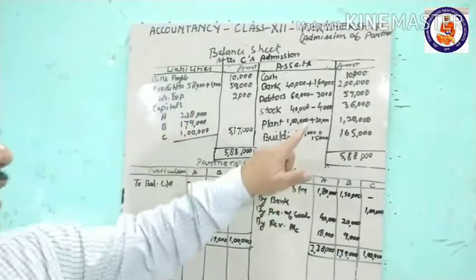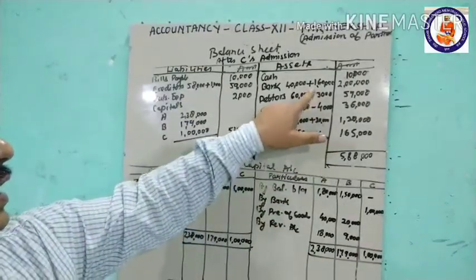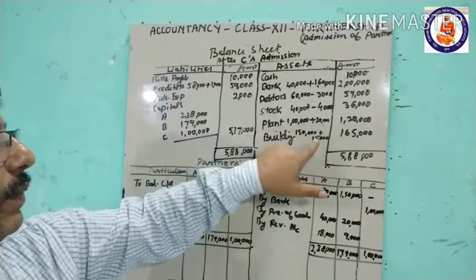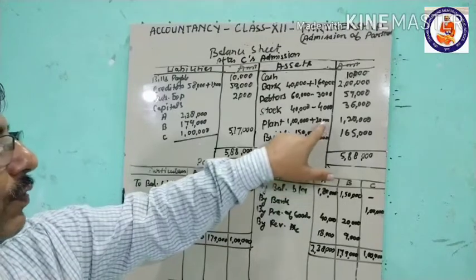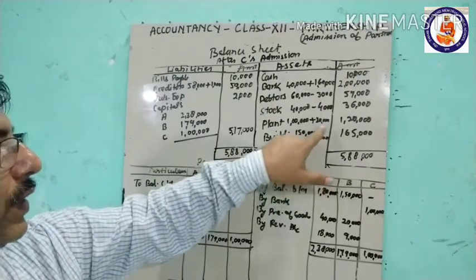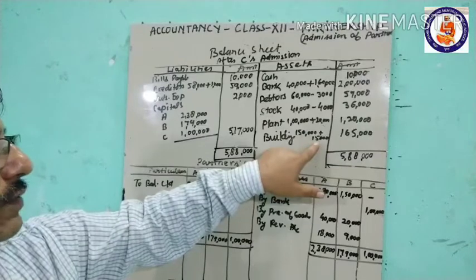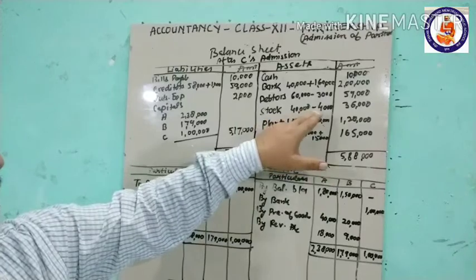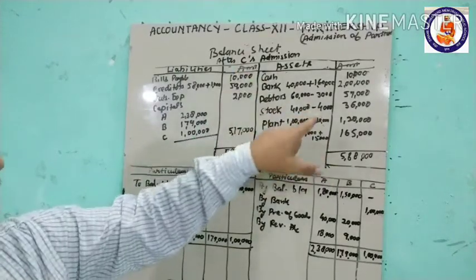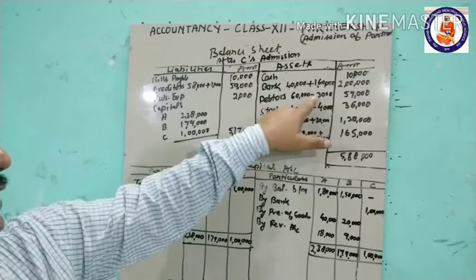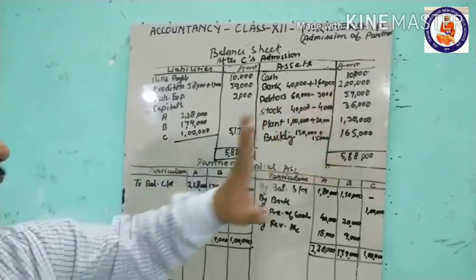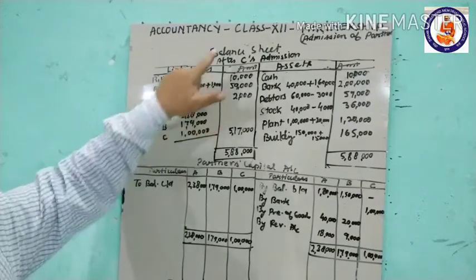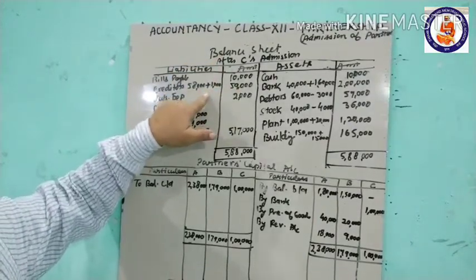Here plant and building are increased, so plant account debit 20,000 and building account debit 15,000 to revaluation account. Here stock was reduced, so revaluation account to stock, to provision for debtors 3,000. And on this side, creditors were unrecorded, so revaluation account to unrecorded creditors.